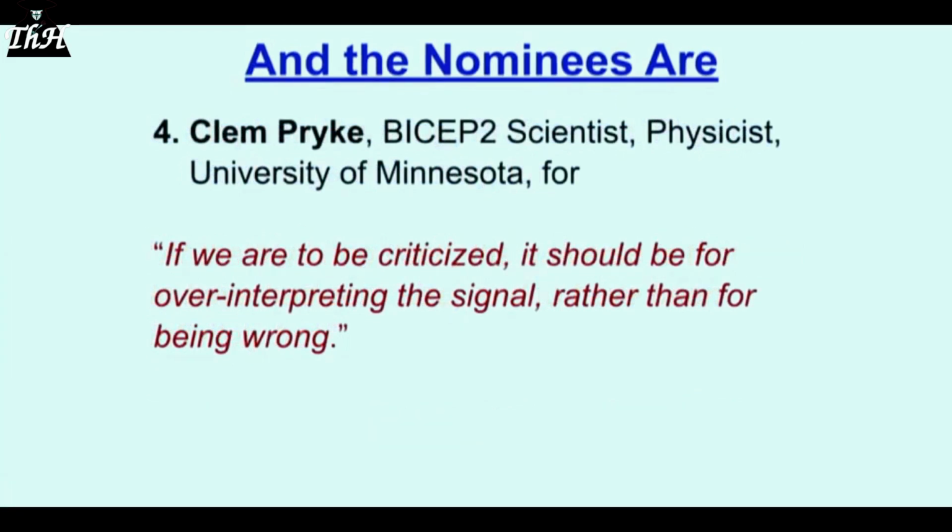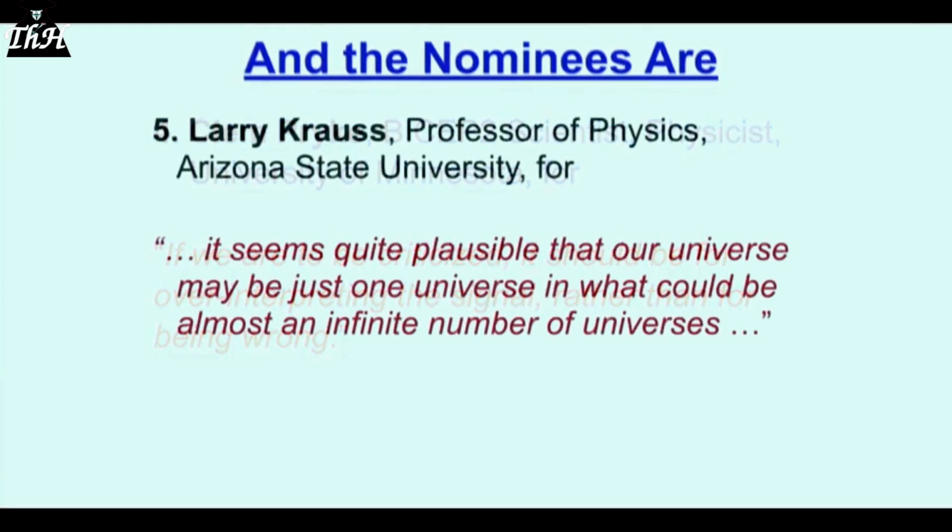Okay, we go. Clem Pryke. This guy's a good one. Clem Pryke, he's a BICEP2 scientist. You know all about BICEP2? You've heard of it. He's a physicist at the University of Minnesota. Now, these guys are the guys that said we sampled B-mode polarizations in the so-called cosmic microwave background when the universe was, after the universe had lived for only one millionth of a trillionth of a trillionth of a second. Now this is delusional science again. I wonder where they got their clocks. Probably at CERN, because that's where they make the Large Hadron Collider.